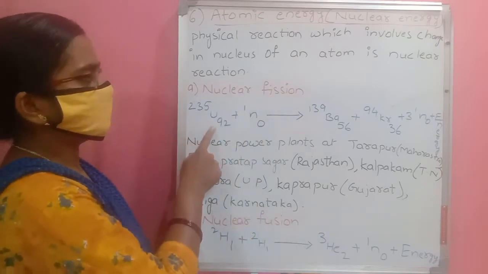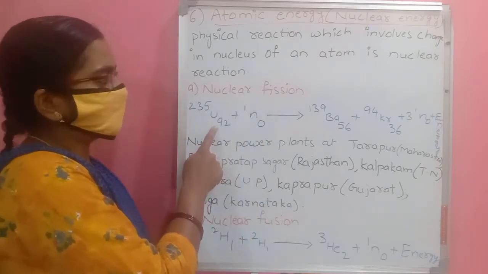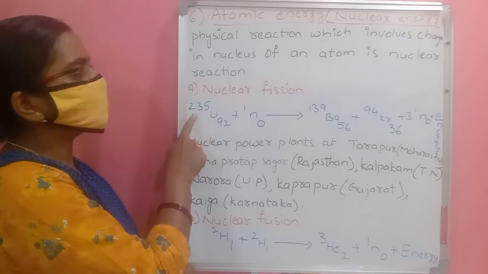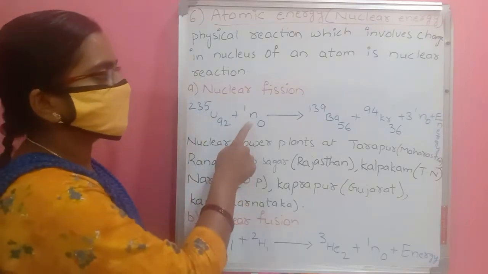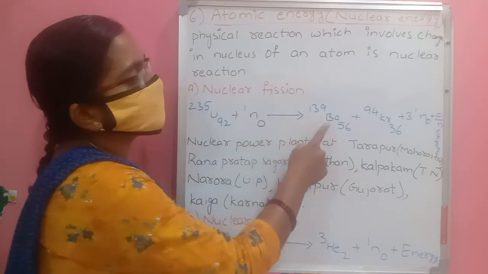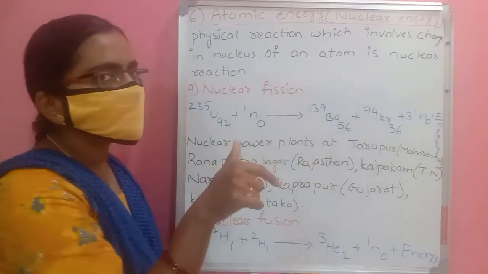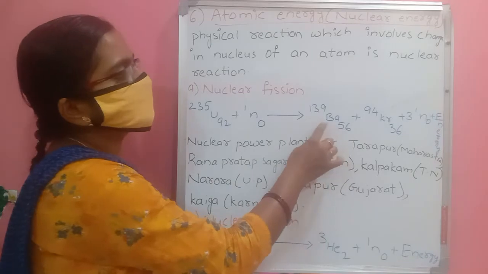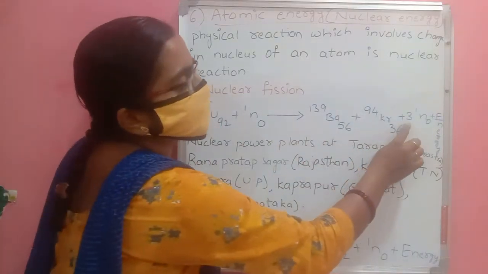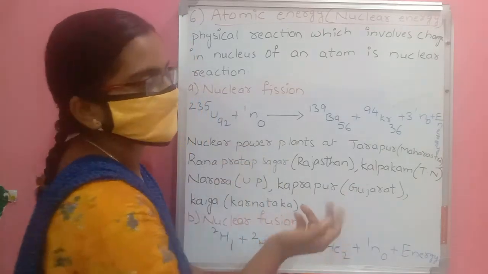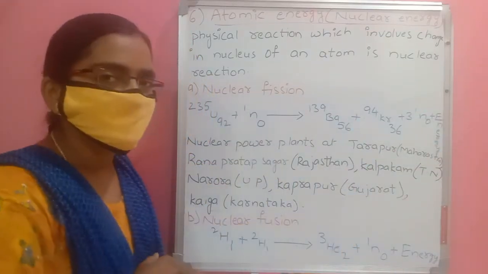Fission involves a heavy element, uranium 92, uranium 235. When it is bombarded with a neutron, it produces two lighter elements, barium 56, 139 and krypton 36, 94, and again it produces three neutrons and produces energy.